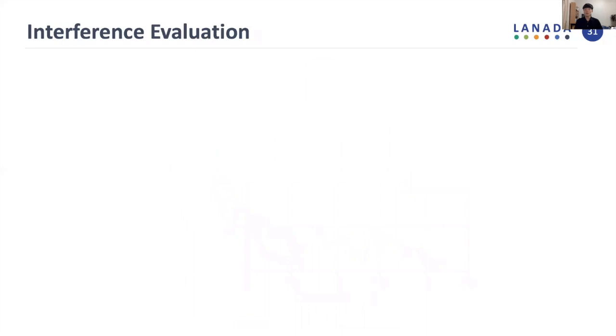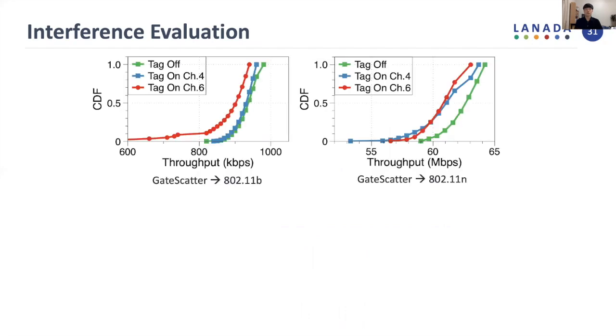We also evaluate the impact of interference that can be caused by or to existing Wi-Fi networks. The top two figures demonstrate the throughput performance of existing Wi-Fi networks when GateScatter exists. We want to note that due to the small power of backscattering, it causes only a small amount of interference on the Wi-Fi network by the capture effect.